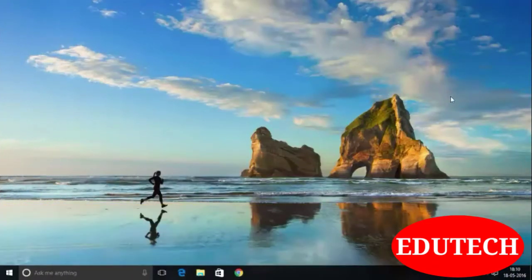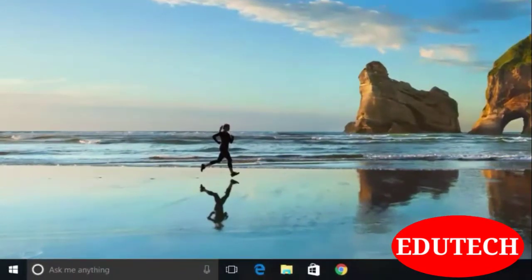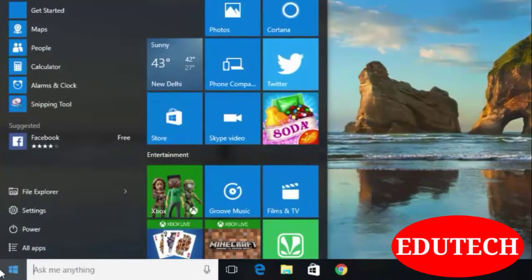As you know, the Start menu is back in Windows 10. The Start menu provides wonderful ways to access programs. It's a door to the software which is a member of your computer. So let's get started. First of all, I'm clicking on this Start menu button.